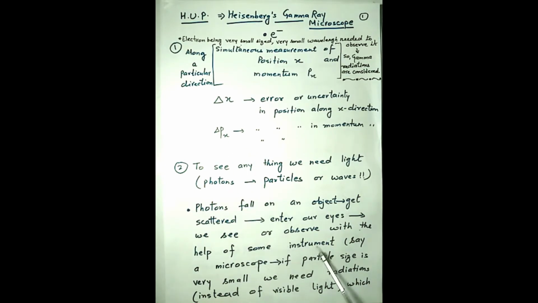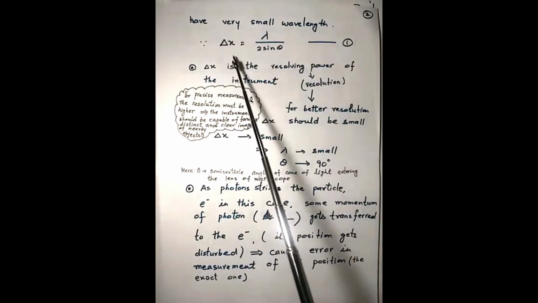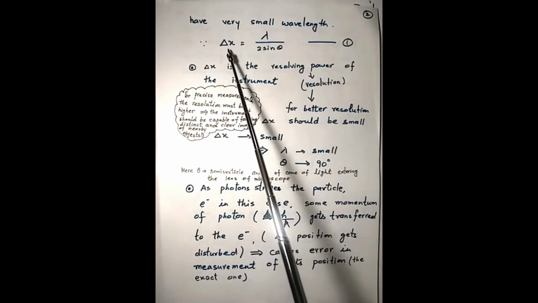Now, again the same thing I have discussed: to see anything we need electromagnetic radiations. In routine, with visible light, the photons fall on the object, get scattered, enter our eyes, and we observe with the help of some instrument, say a microscope. If the particle size is very small, we need radiations instead of visible light, radiations of very small wavelength. This can be understood in terms of the resolving power of the detecting instrument, the microscope in this case.